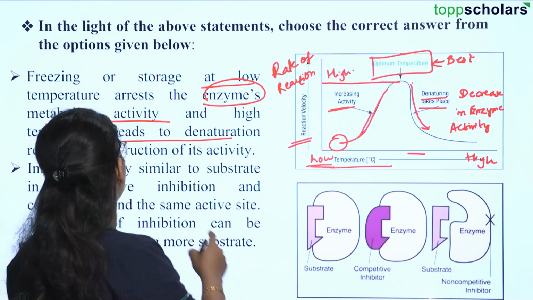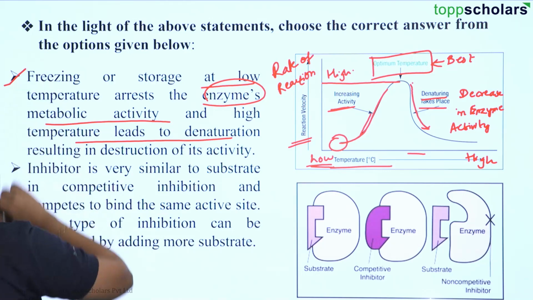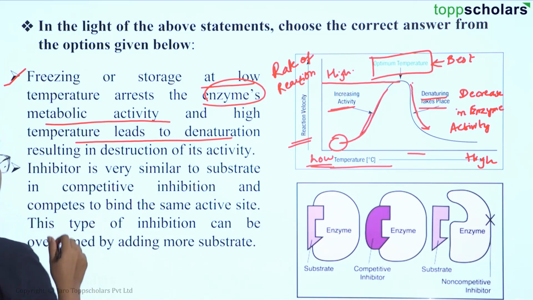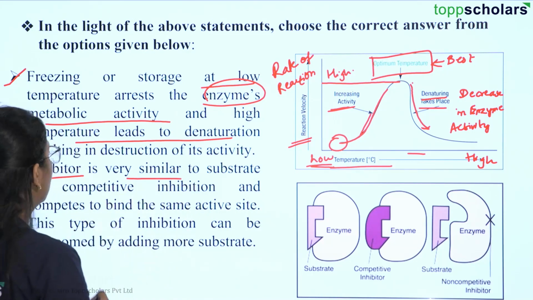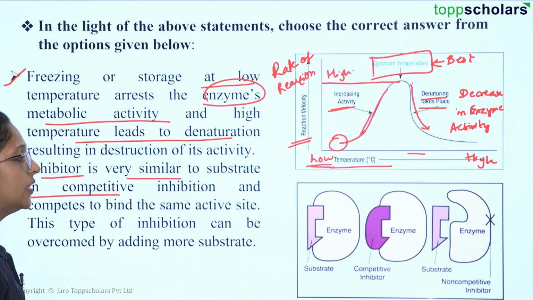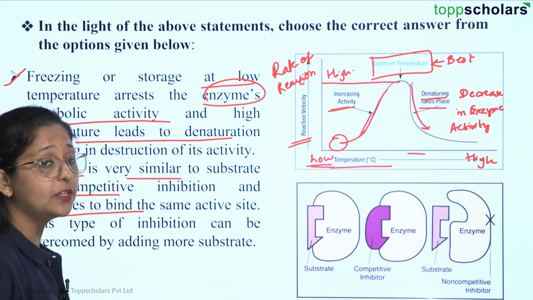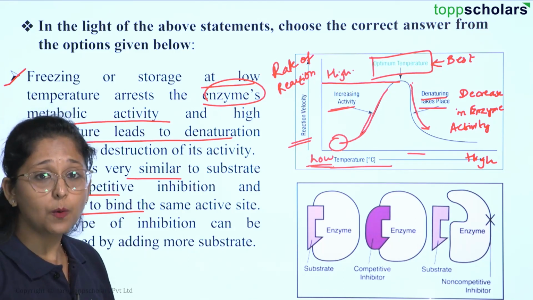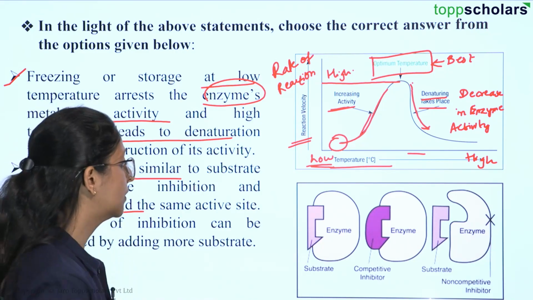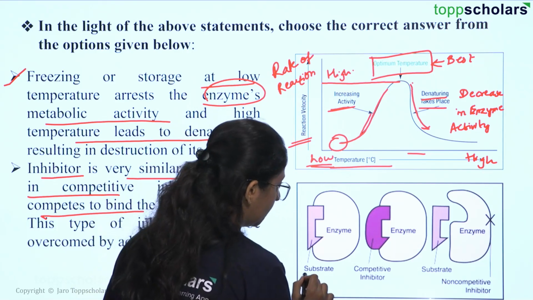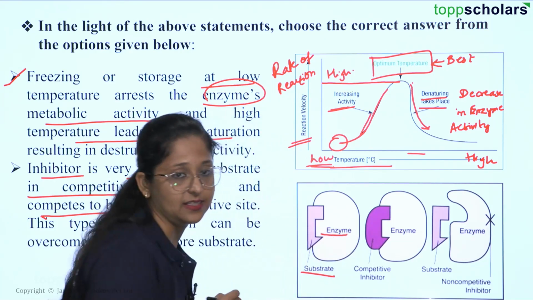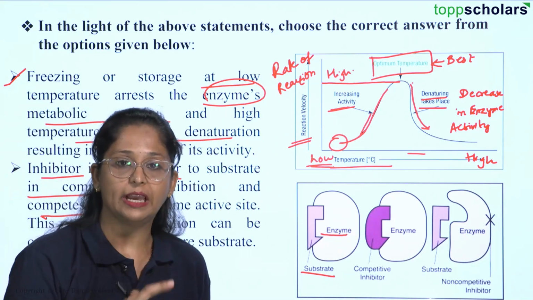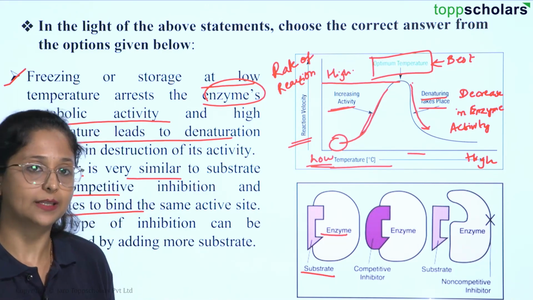Okay. So here, this is our first statement. The second statement says, inhibitor is very similar to the substrate in competitive inhibition and it competes to bind the same active site. This type of inhibition can be overcome by adding more substrate to it. So see, here we have a substrate molecule which is binding with the enzyme. So they form together an enzyme substrate complex here.